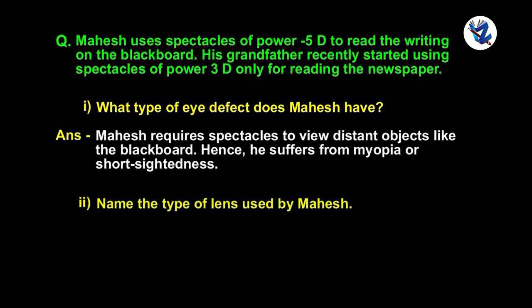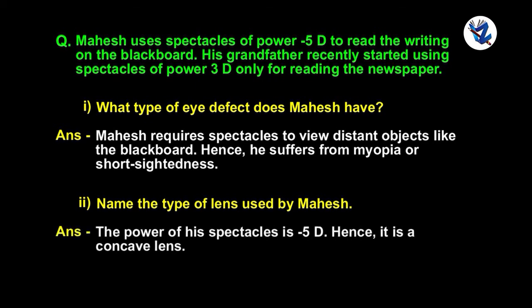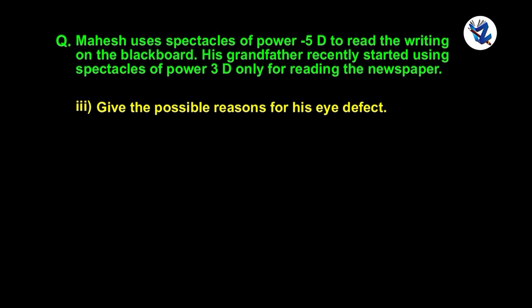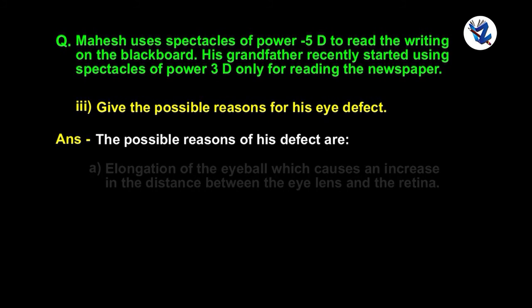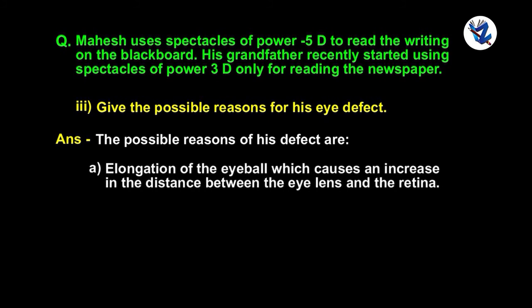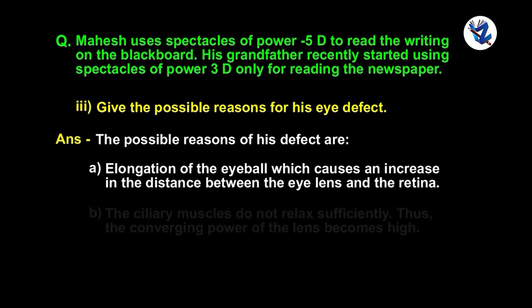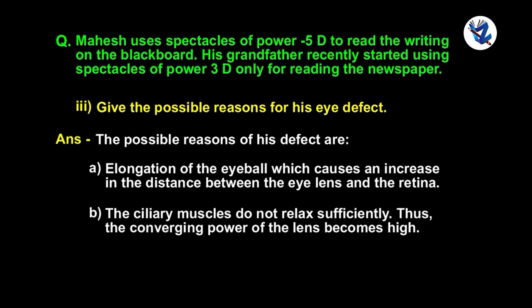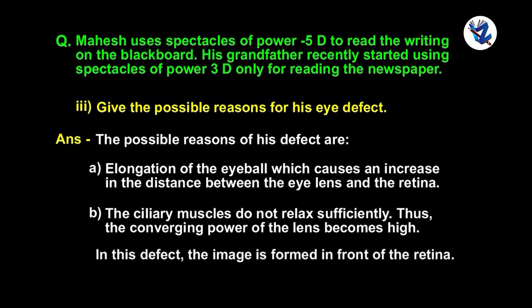Name the type of lens used by Mahesh. The power of his spectacles is -5D, hence it is a concave lens. Give the possible reasons for this eye defect. The possible reasons of this defect are elongation of the eyeball, which causes an increase in the distance between the eye lens and the retina. And second reason, the ciliary muscles do not relax sufficiently, thus the converging power of the lens becomes high. In this defect, the image is formed in front of the retina.